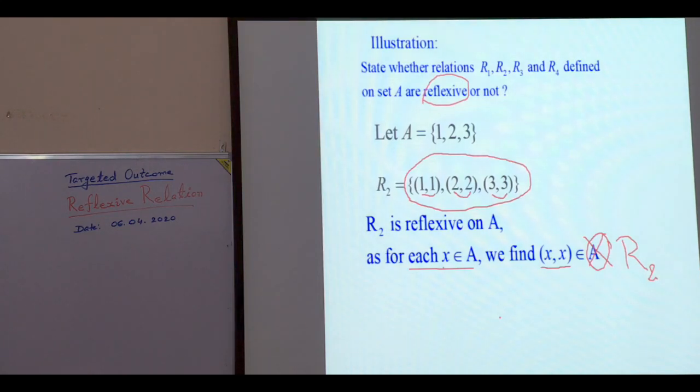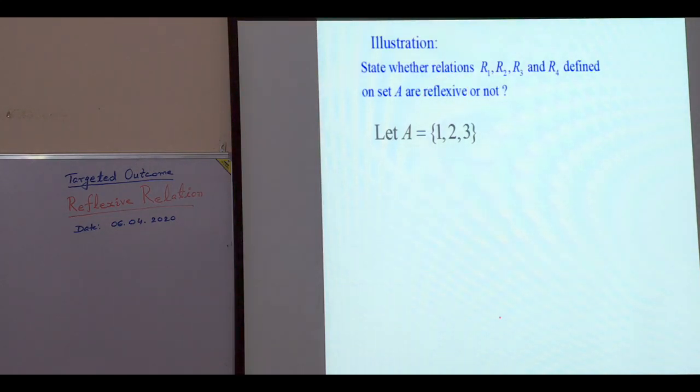See next example, R3. Now the question is whether relation R3 is reflexive on A or not. So we have to see only one thing, whether each element of A is related with itself or not. 1 is in A and ordered pair 1, 1 is present in R3, that is 1 is related with 1.